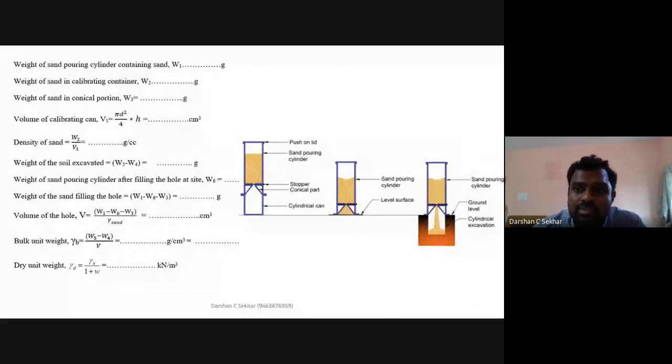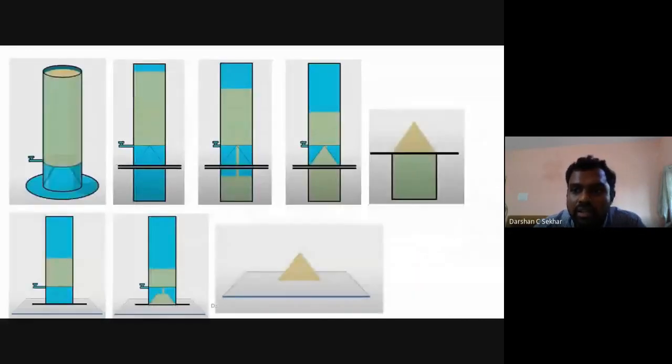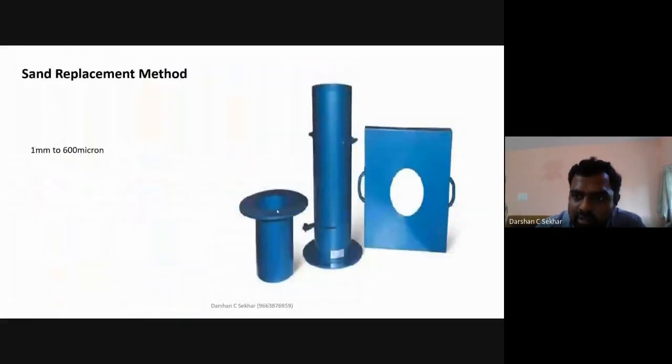Then the second thing you need to do involves the calibrating can. This is your calibrating can. You place this calibrating can at the bottom, then you place the sand pouring cylinder containing sand above this calibrating can.